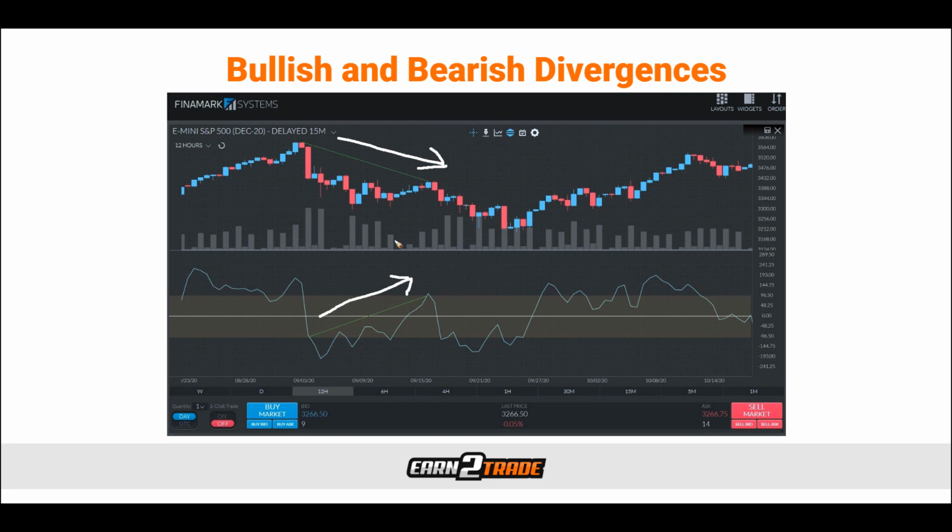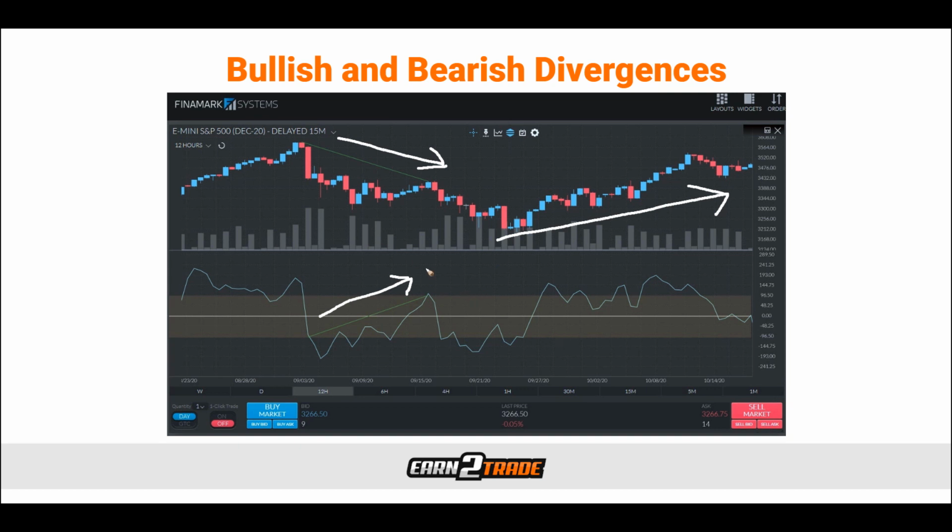So in the case of the divergence that we have listed here, we would be expecting to see price resume to some bullish state, which it did indeed do. This is because the CCI was rising while price was falling, and something has to give.